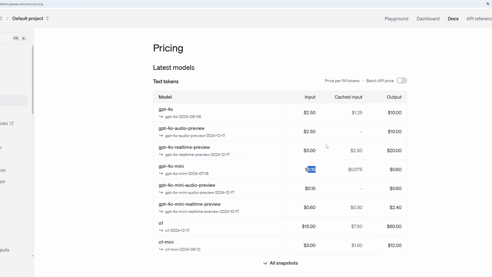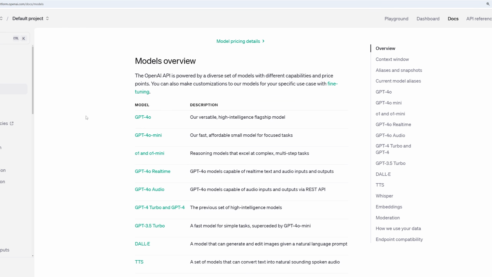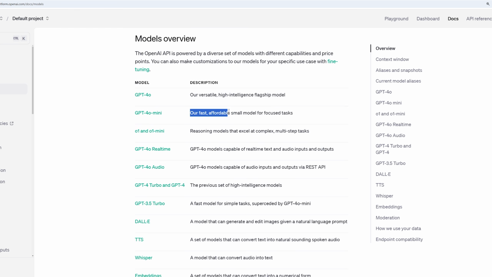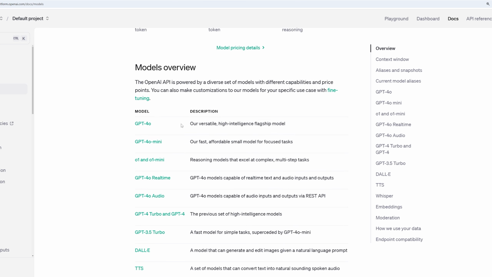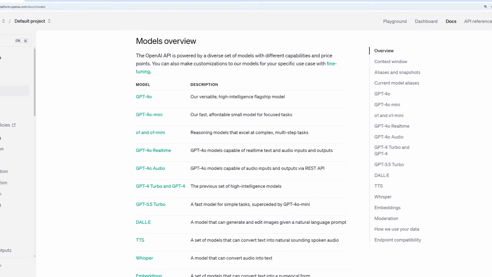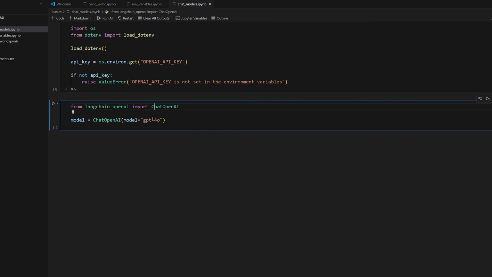It's only 15 cents per 1 million, which is really, really good. It's also a very fast model. It's our fast, affordable, small model for focused tasks. So it's not going to be as high quality as 4.0, but it's going to be faster and cheaper. So it's a trade-off with everything. So anyways, just go through this table here, select a model that you want to go with, and then you can instantiate the model on Langchain and just provide the model name. If we want to do mini, we can do mini.